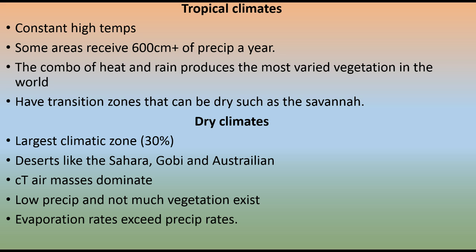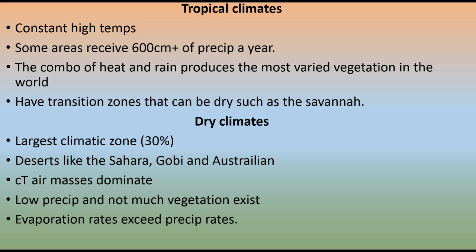They also have transition zones. Transition zones are zones leading into other zones that can be really, really dry but still hot, and those are places like the savanna. That's what you would see in Africa, for example, where you see the giraffes and the wildebeest and all those other animals wandering those grassy plains areas. Those are called savannas. The second kind of classification of climate zones are called dry zones.